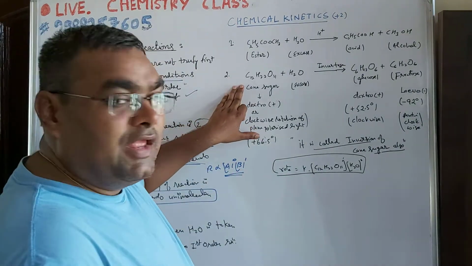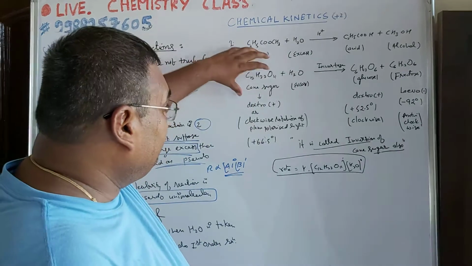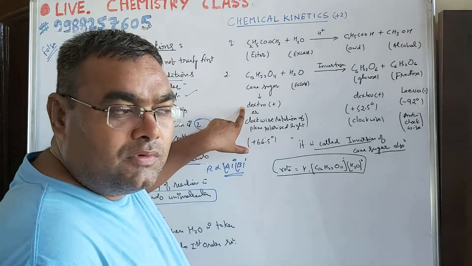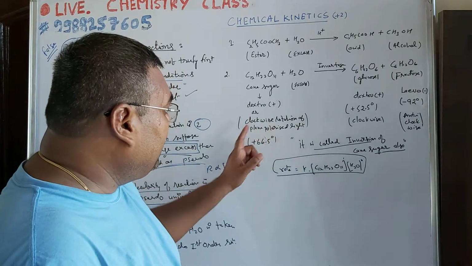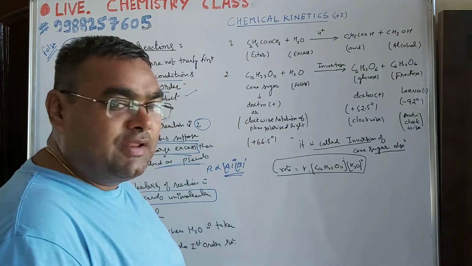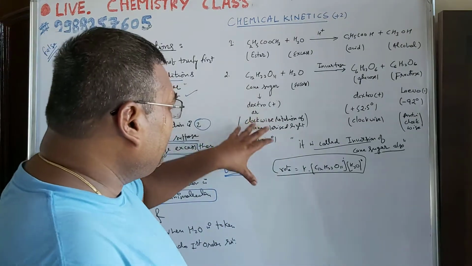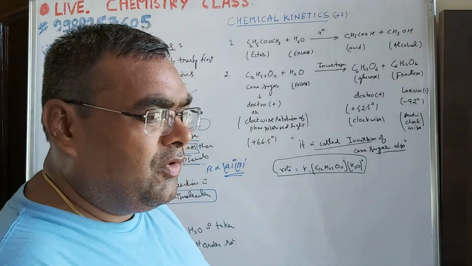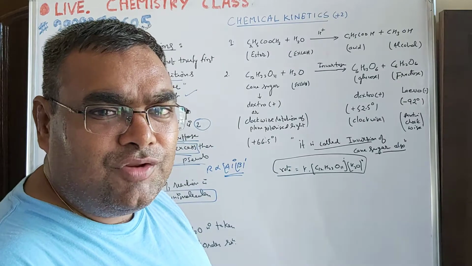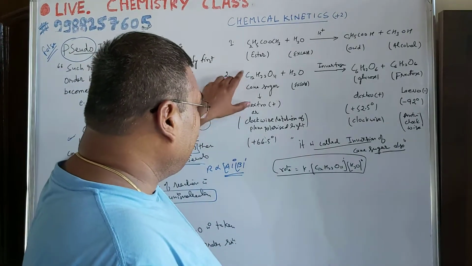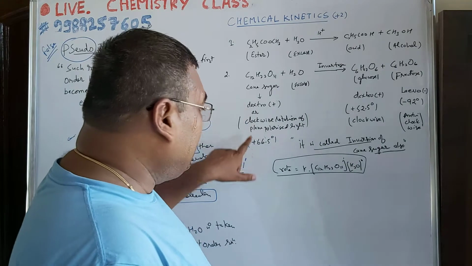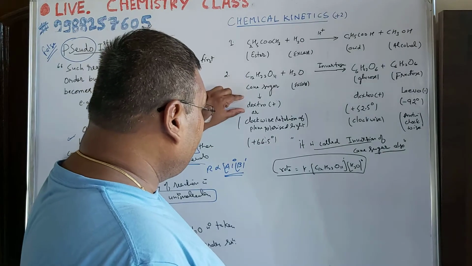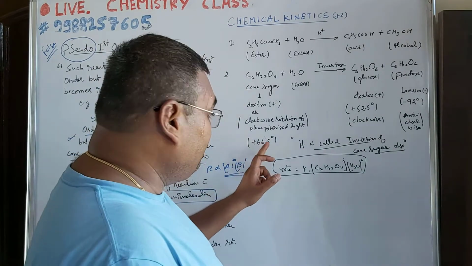This is the inversion of cane sugar. This is cane sugar. Optically it behaves as dextro. It has clockwise rotation of the light with the angle of 66.5 degrees. What is the rotation? What do you mean by dextro? All these terms will be explained in optical isomerism in organic chemistry. But whether you have studied it or not, consider dextro as the optical behavior with the angle. It is studied by a polarimeter. So cane sugar is dextro, with a clockwise rotation with the angle of 66.5 degrees.